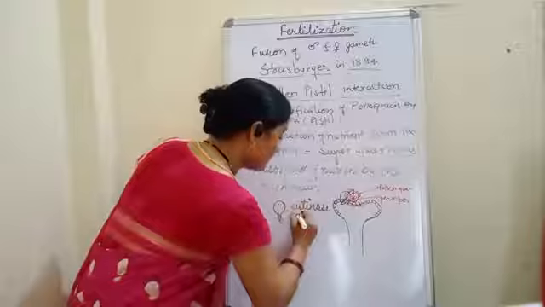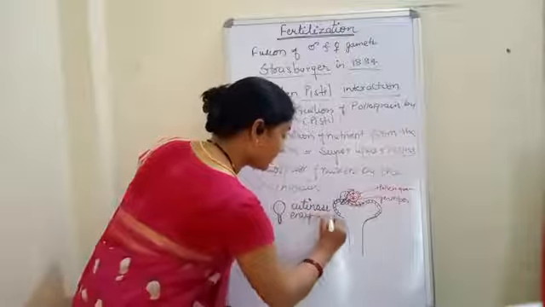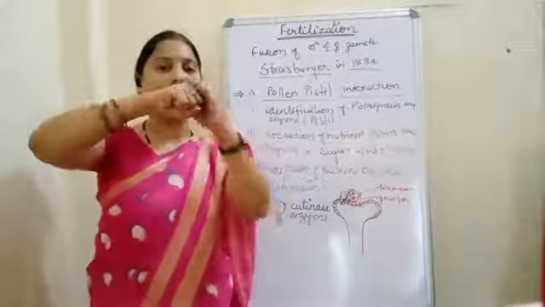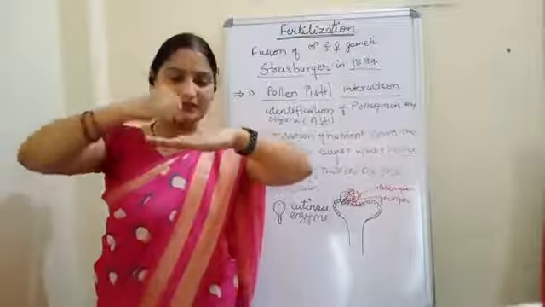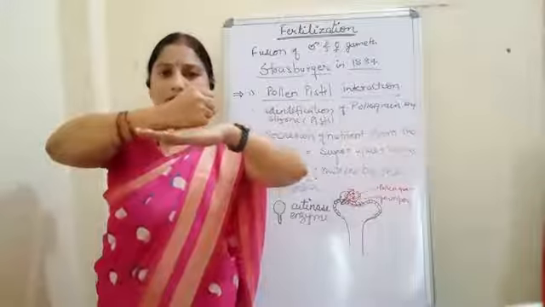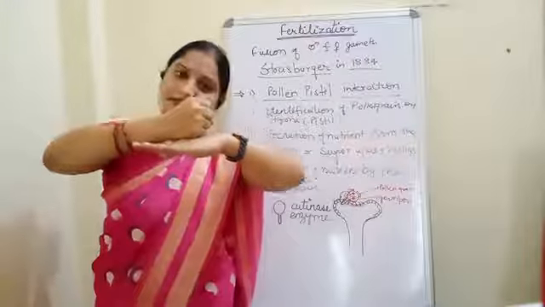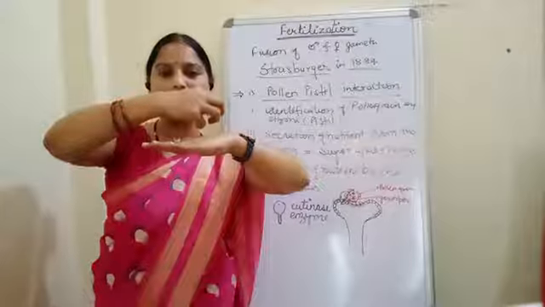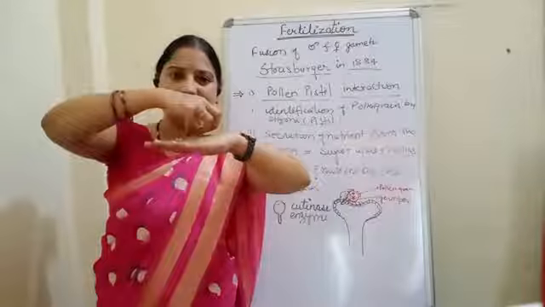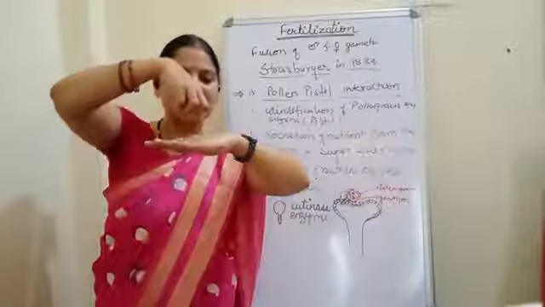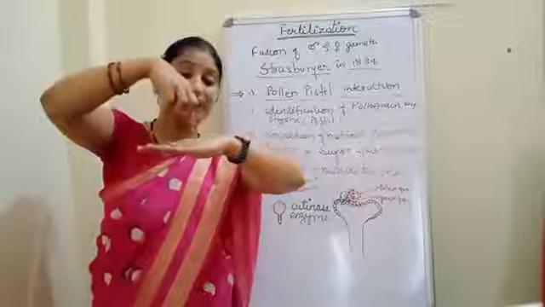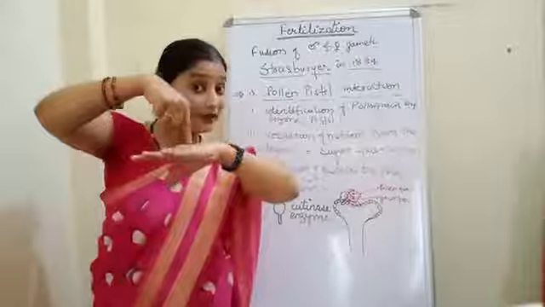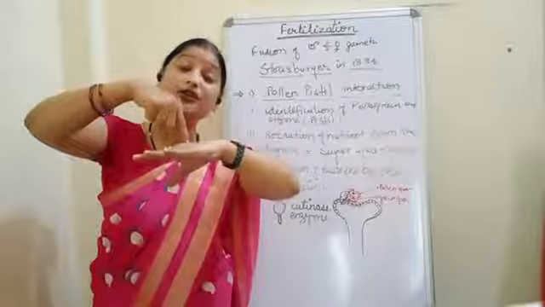Cutinase is an enzyme. Now see what happened. This is the pollen grain and this is the stigma. The pollen grain has stuck over here. Till the time the stigma has released the chemical, and with the help of the chemical the size of the pollen grain has increased. If the size has increased, then something will come out, the pollen tube. Along with this, the pollen grain will secrete a chemical, and that chemical is called cutinase.